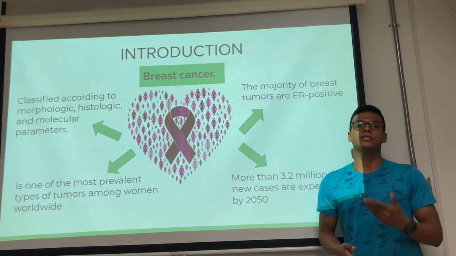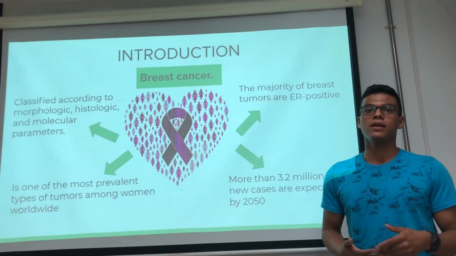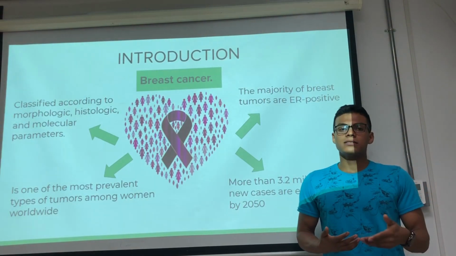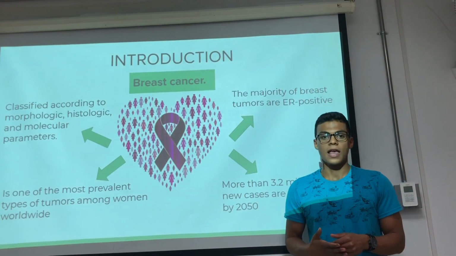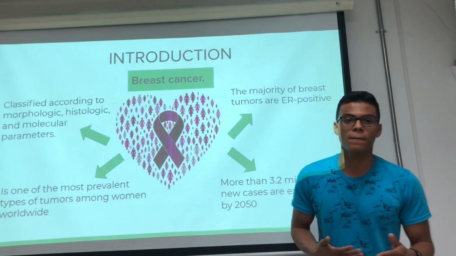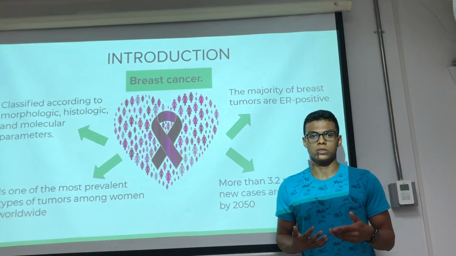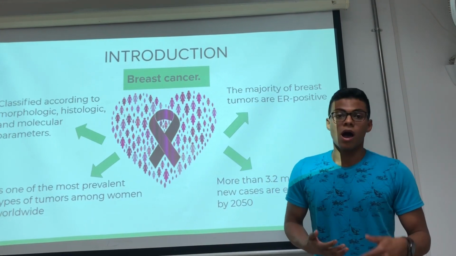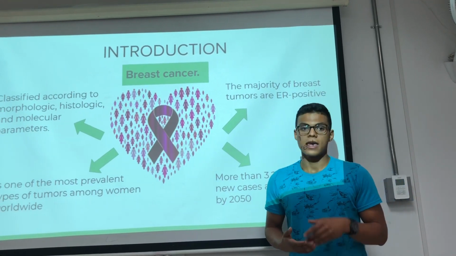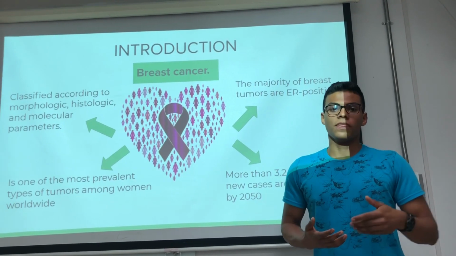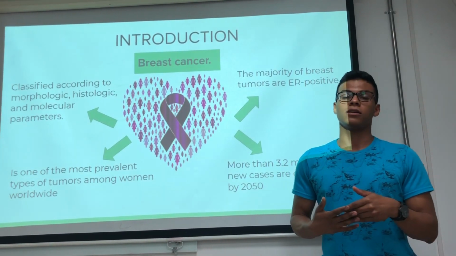Breast cancer is one of the most important and prevalent types of tumors worldwide. In addition, the incidence has increased, and by 2050 many more new cases are expected. These tumors can be categorized according to different parameters, such as histological ones, which take into account cell proliferation and mitotic counts. According to the morphology, infiltrating lobular and tubular carcinomas are present. And according to molecular parameters, there is talk about the presence or absence of estrogen and progesterone receptors.